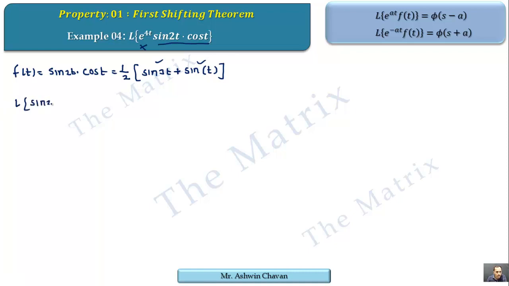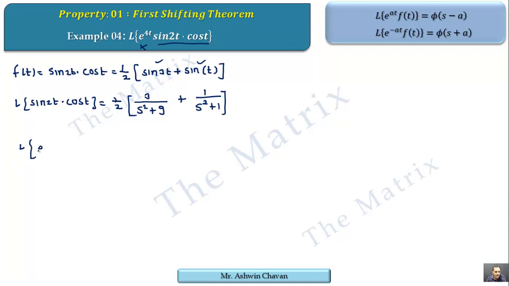So the Laplace of sin 2t into cos t is half of the Laplace of all the terms separately: the Laplace of sin 3t is 3 upon s square plus 3 square, that is 9, plus the Laplace of sin t is 1 upon s square plus 1. Now this part is over. Attach the exponential on the left side.